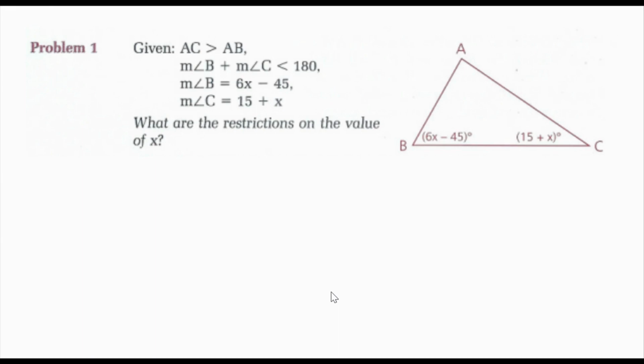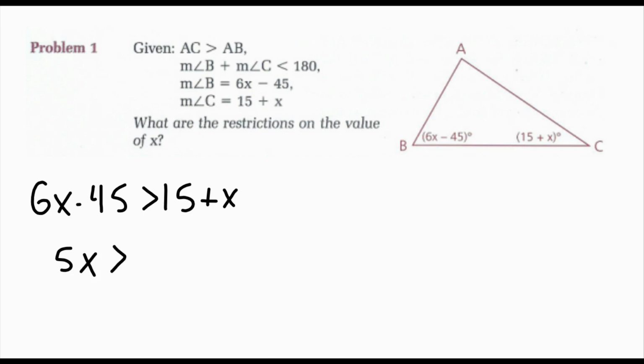Well, if I have side length AC bigger than side length AB, that would tell me that angle B is bigger than angle C. So 6x minus 45 should be bigger than 15 plus x. If I solve this, I would subtract x and add 45, so 5x is bigger than 60, so x needs to be bigger than 12.